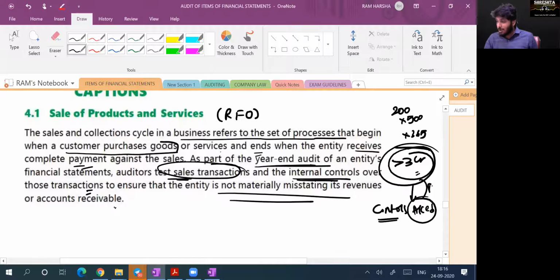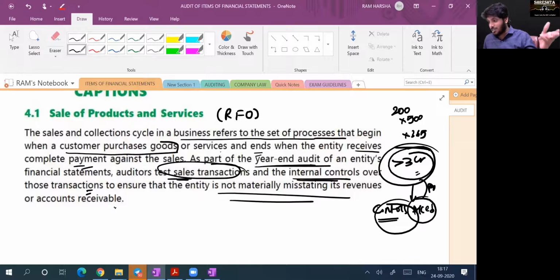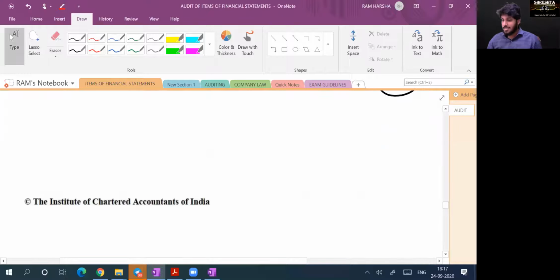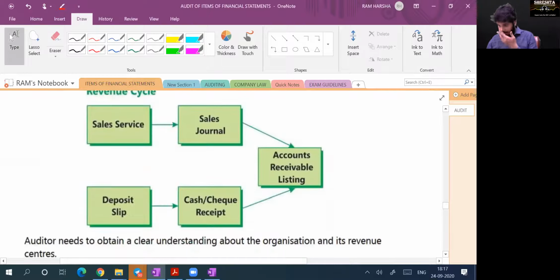Means I should verify the process of recognition of revenue. That is called controls. So first I should verify controls. Then I will randomly take some dates, randomly pick some bills, and check whether they are accounted or not. I'll check substantive procedure. I'll check controls. I'll check actual transaction. That is called compliance and substantive. Yes or no? Yes, sir.